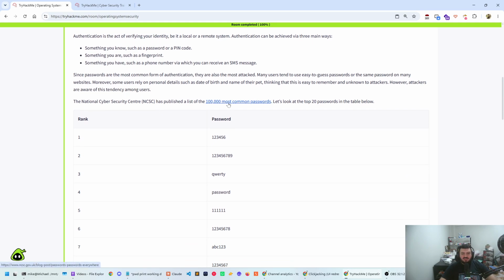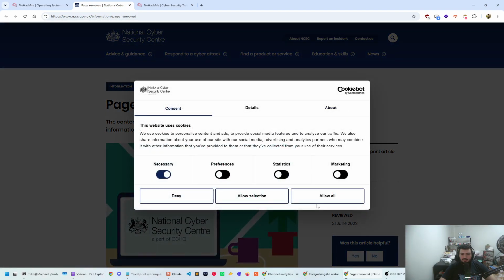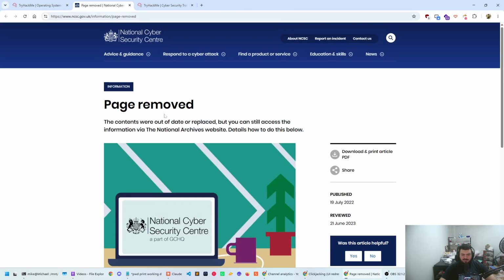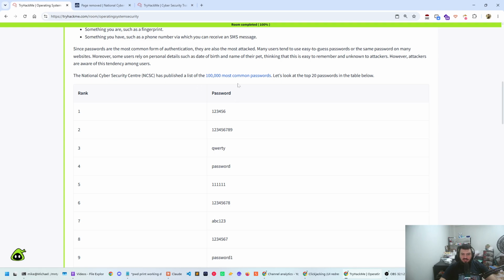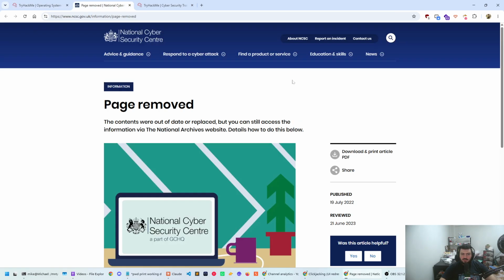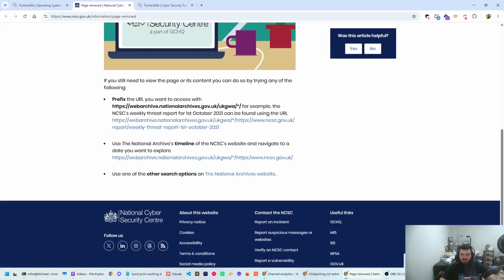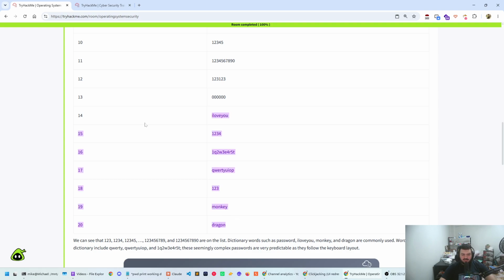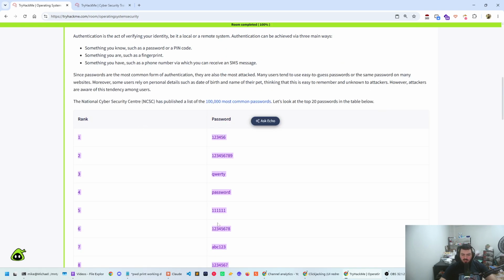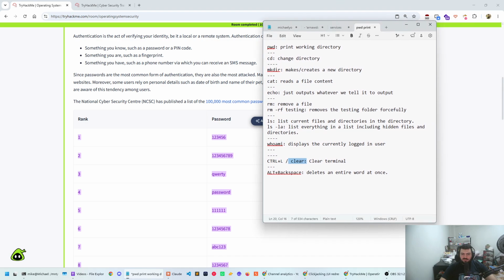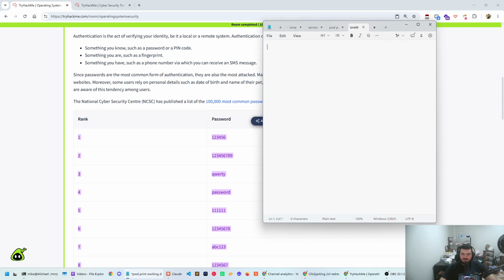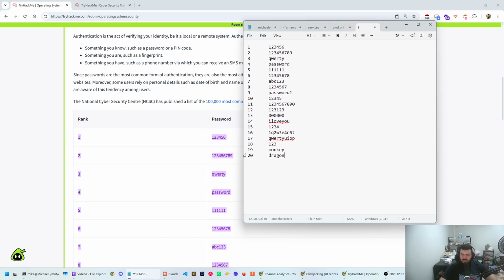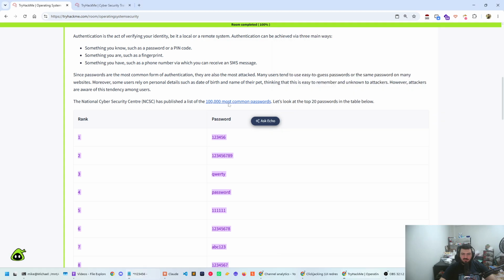Since passwords are the most common, there is a list of the 100,000 most common. Oh, it looks like they removed the page here. So that link is dead. We should probably report this. But yeah, that link is dead right now. But anyway, we do get access to the top 20 passwords that are often used. We can copy these. If you remember these from the previous videos, and if you haven't watched those videos, I do recommend that you do. We're going to copy them right here, because we are going to reference them later.